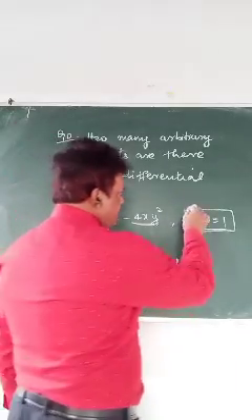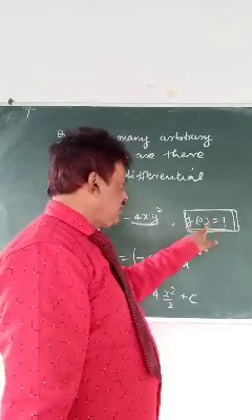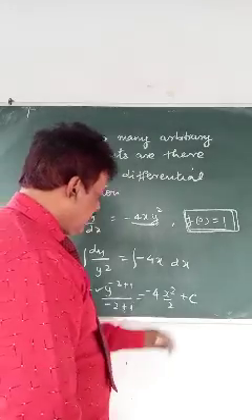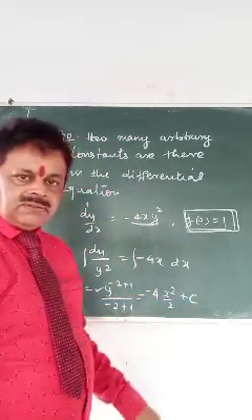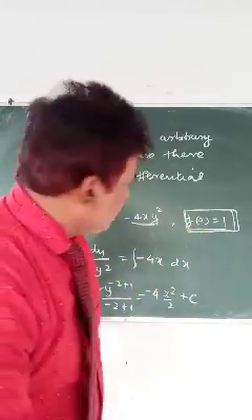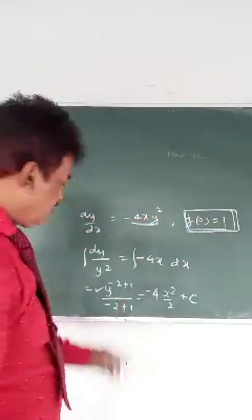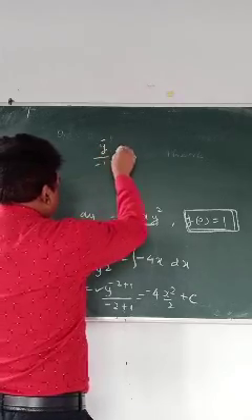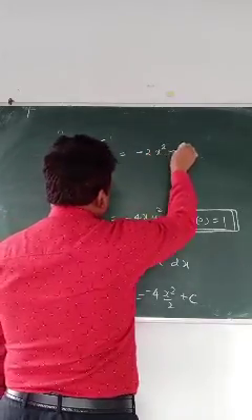Now when this is given, the value of y is 1 and x is 0. So in place of y you will write 1, in place of x you will write 0. That means the c value will come out. If I put this, you are getting y to the power minus 1 by minus 1 equals 2x square plus c.